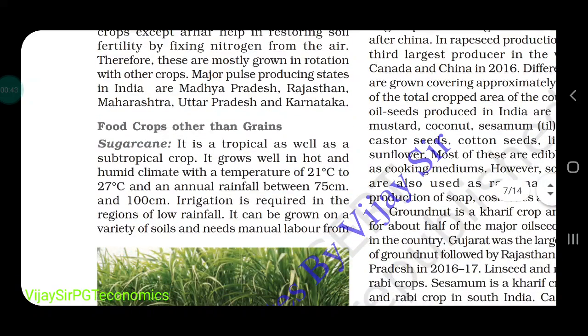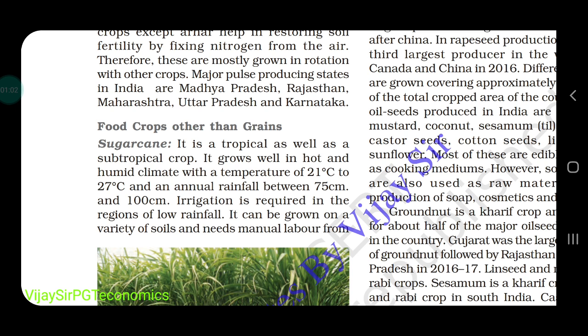Now the next topic is food crops other than the grain. We are going to start with food crops other than the grain. First is sugarcane. Sugarcane is basically a tropical as well as subtropical crop. What is tropical and subtropical?